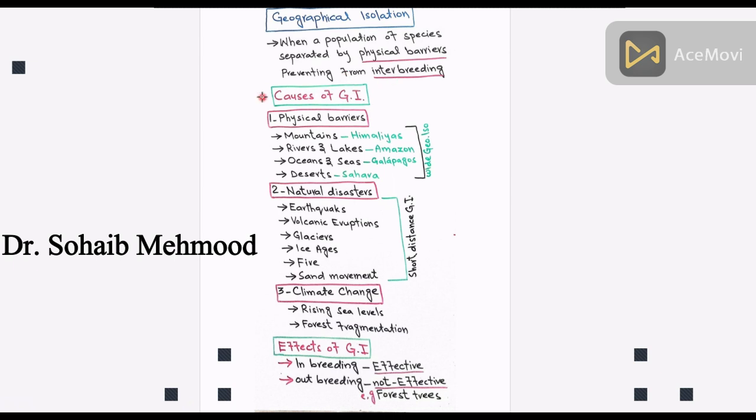What are the causes of geographical isolation? Several natural events and barriers can cause geographical isolation.